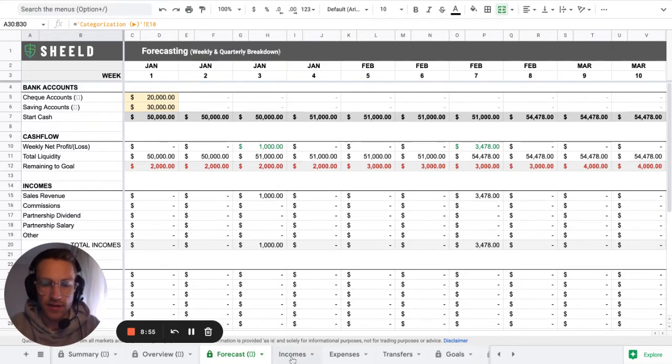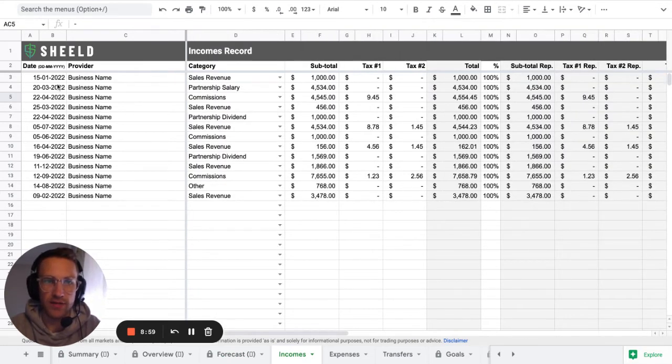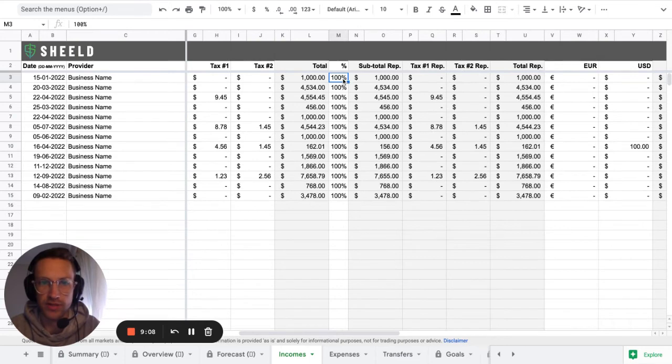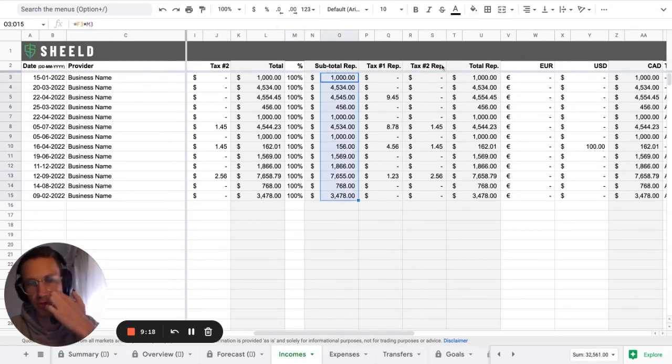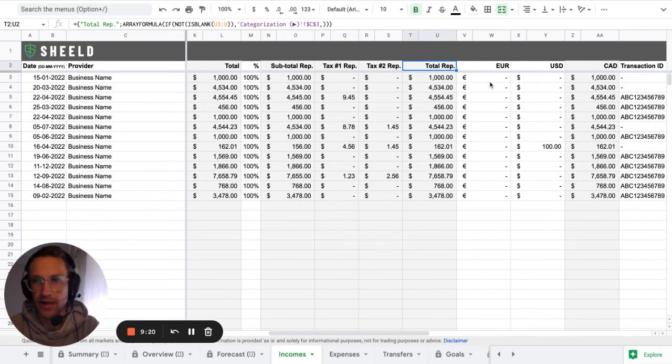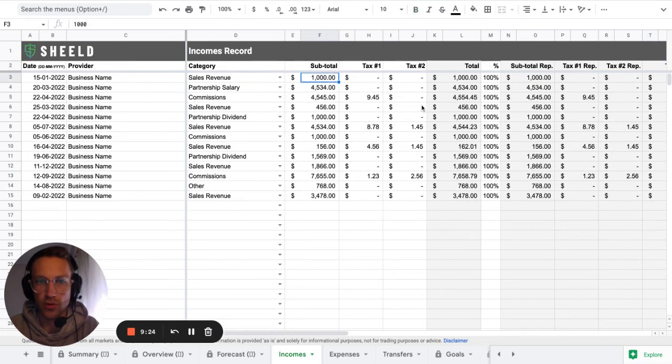So you want to basically be able to forecast your cash flow level. And then incomes, the way it works is really straightforward. It's really simple. You have the date, the provider, the sales, the category of the sale, what the amount is, whether there are any taxes, what percentage is reported to the government in your taxes, and then what amount will be reported: subtotal reported, tax one reported, tax two reported, total reported. And then the amount here is in your local currency.